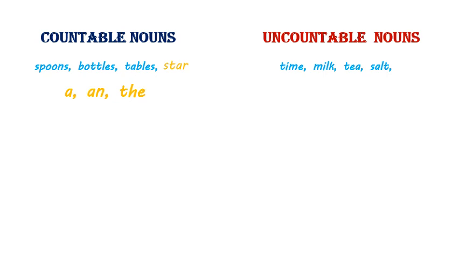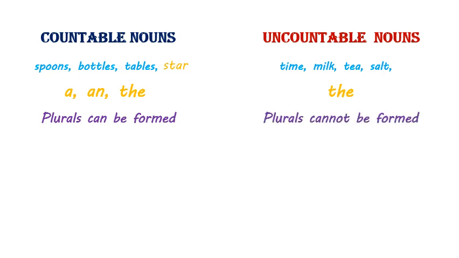Only countable nouns take the articles a and an. What do a and an mean? An apple, one apple. Since we can count countable nouns, we can use articles like a and an here. But we cannot count uncountable nouns, so we cannot use a and an there. The article the could be used with both countable and uncountable nouns. Plurals can be formed with countable nouns, one spoon, two spoons. But they should never be formed with uncountable nouns. You should never say milks or teas or salts.